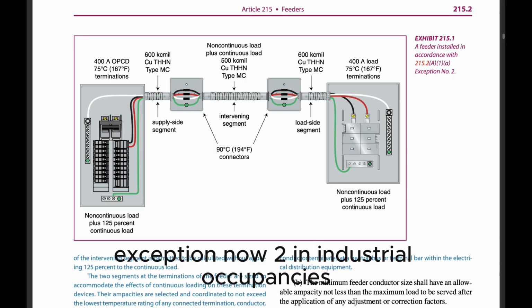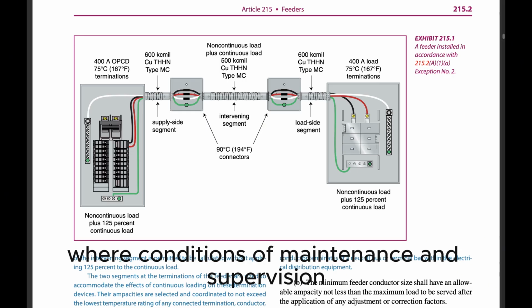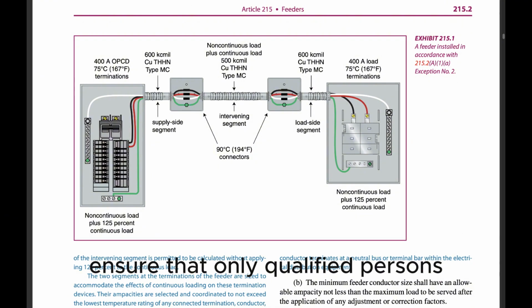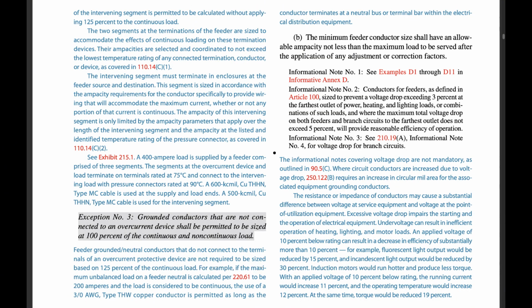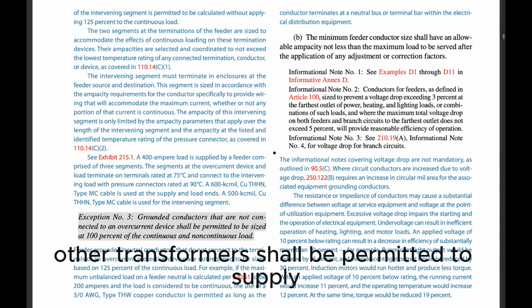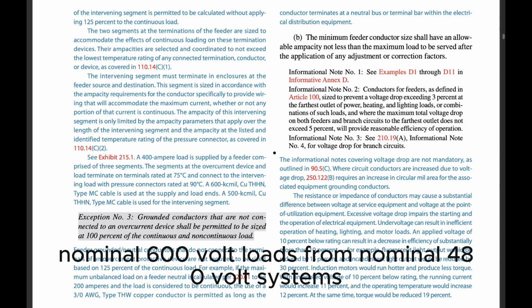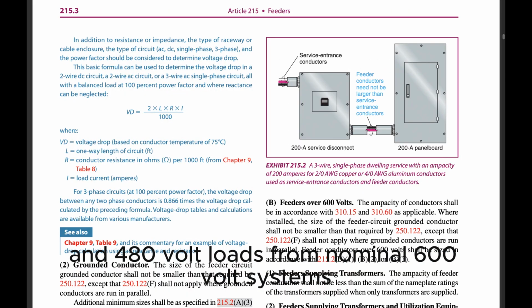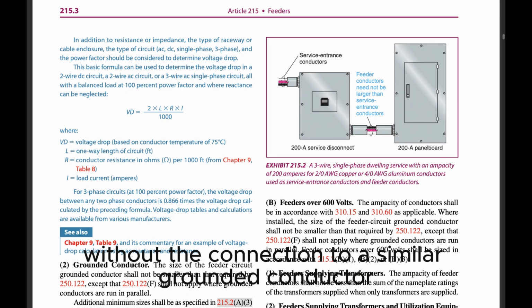Exception No. 2: In industrial occupancies, where conditions of maintenance and supervision ensure that only qualified persons service the installation, autotransformers shall be permitted to supply nominal 600-volt loads from nominal 480-volt systems, and 480-volt loads from nominal 600-volt systems, without the connection to a similar grounded conductor.